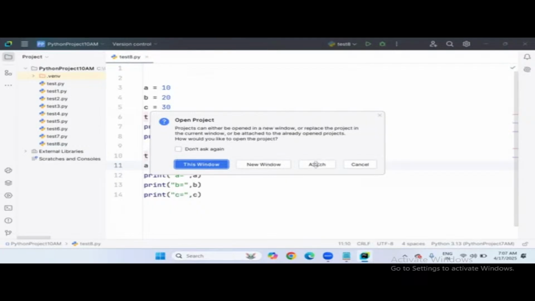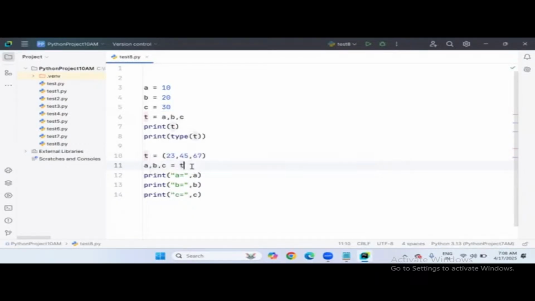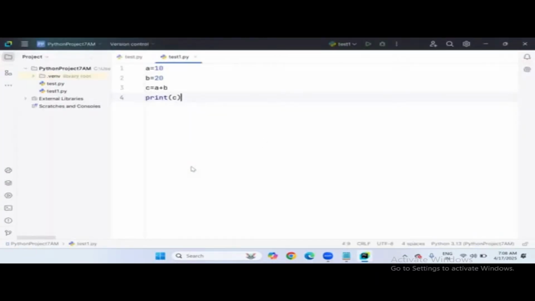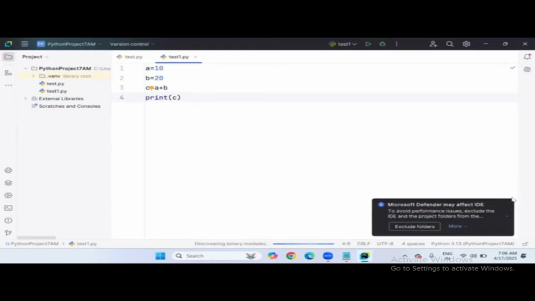If you click on attach, right now we are in Python project 10 AM. Below it, one more folder will be attached, that is Python project 7 AM. So I'm clicking on this window, so it will be overridden, replaced. Now, yesterday we did some settings, right? But the default look and feel is not like this.